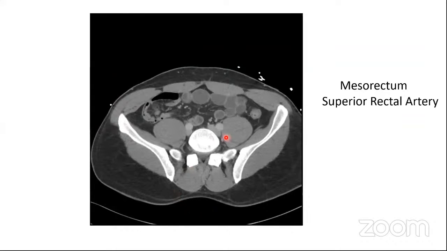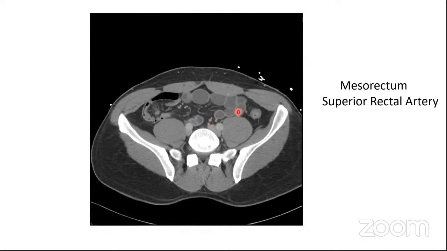I already told you the cranial border is at the bifurcation of the inferior mesenteric into the superior rectal artery and the sigmoid artery. It's not very easy because the vessel is not very thick, but it's not that difficult also. If you learn to trace the vessel cranially and caudally both, you scroll down, you'll be able to find the vessel. So look at this vessel which has the maximum diameter.